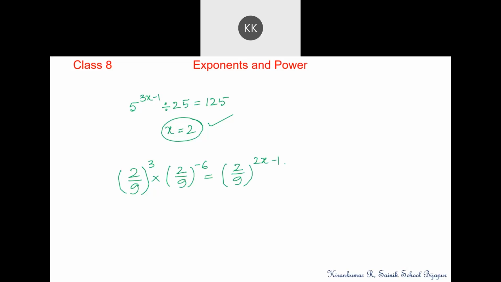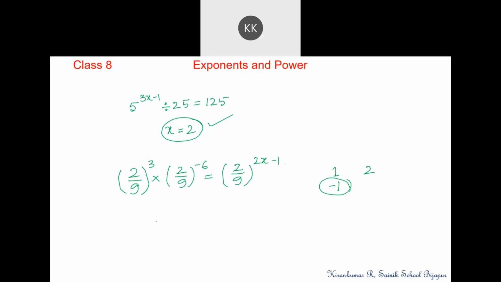x will be equal to minus 1. Somebody said 2, somebody said minus 1. I am getting different responses. The correct answer is x is equal to minus 1, negative 1. Negative 1 is the correct answer.